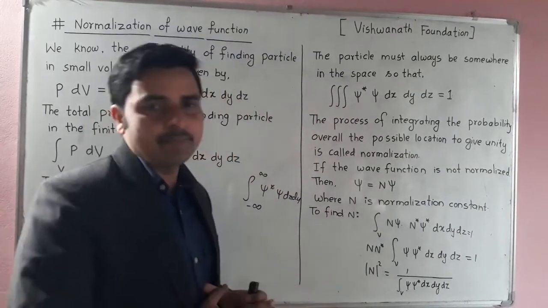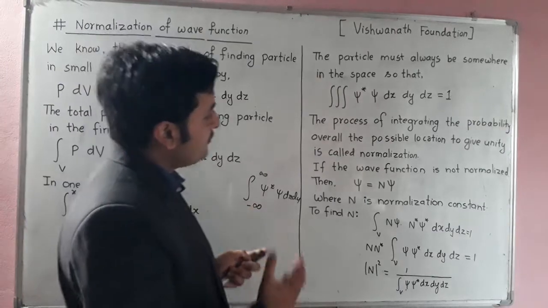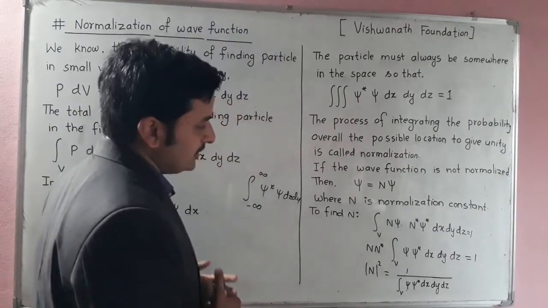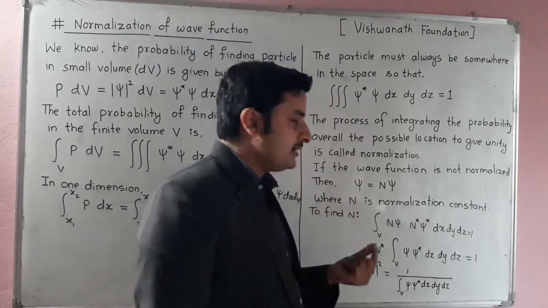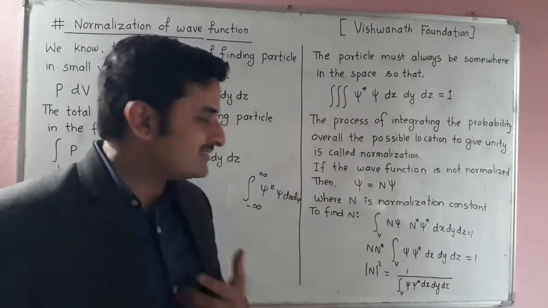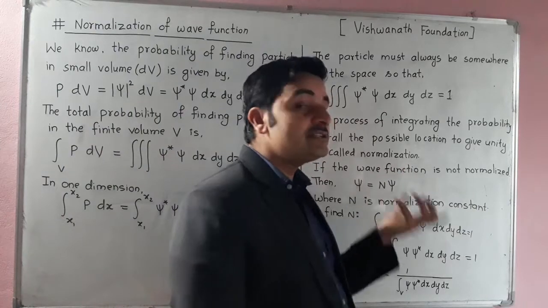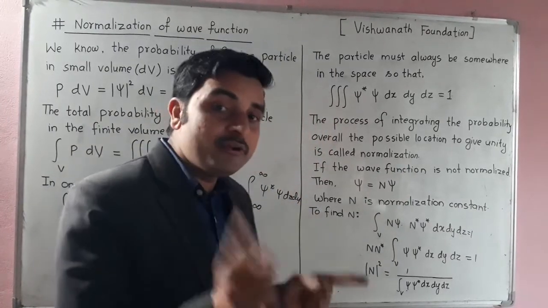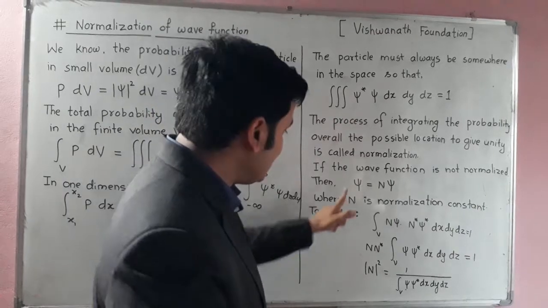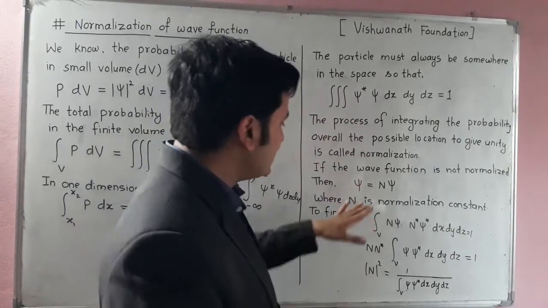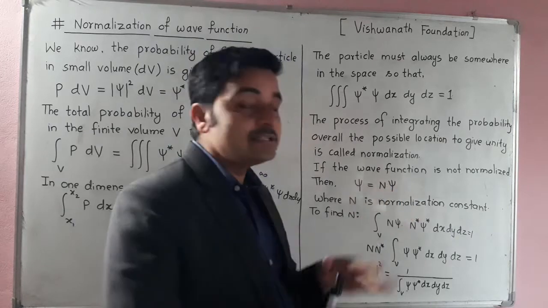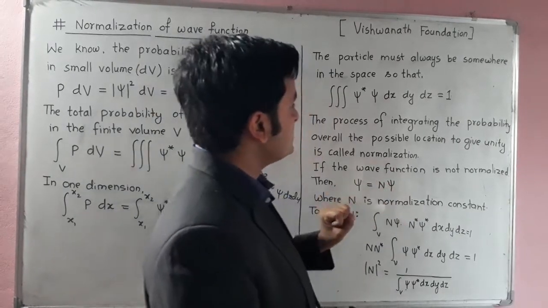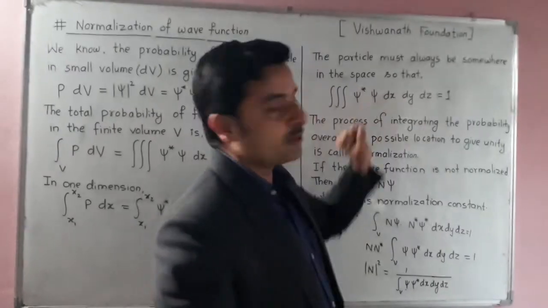And sometimes the wave function may not be normalized. Such a situation can occur. Let us consider that a wave function psi is not normalized. It means that this wave function psi does not satisfy this property.